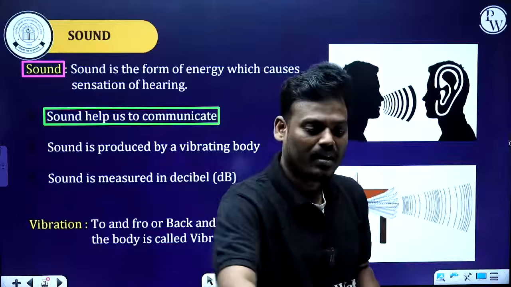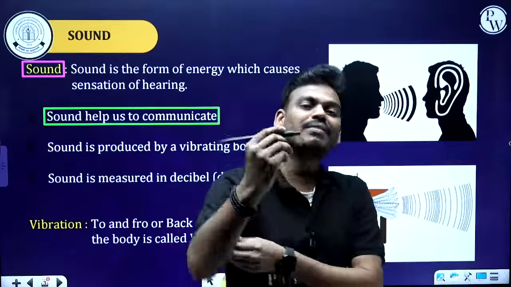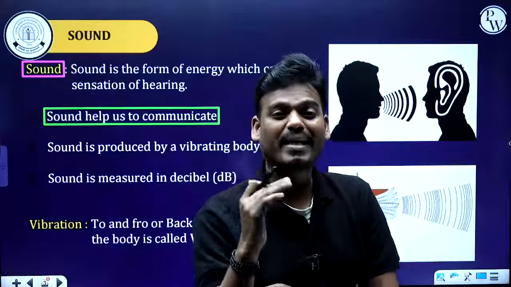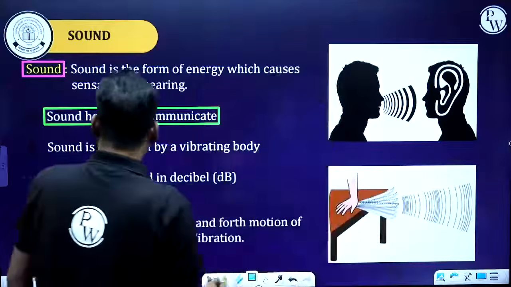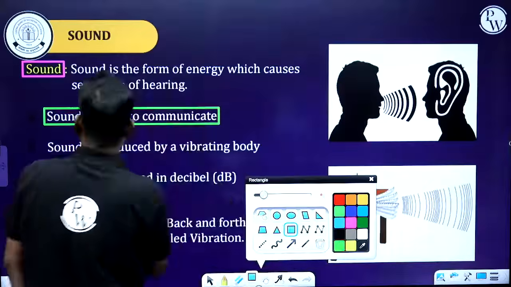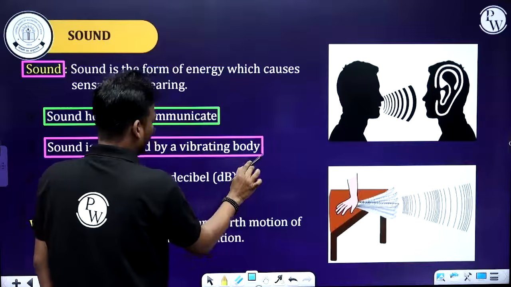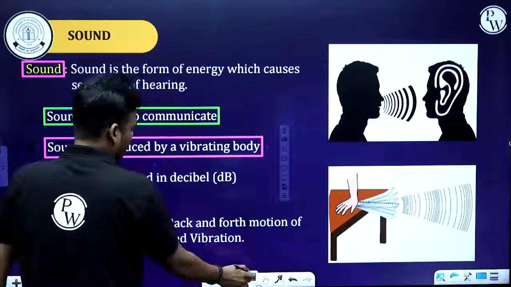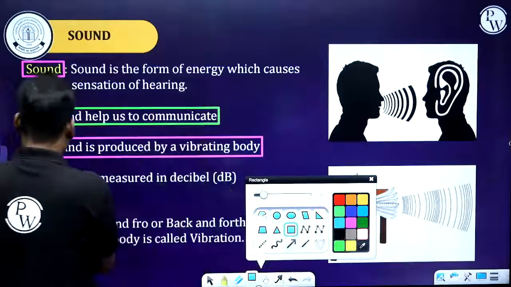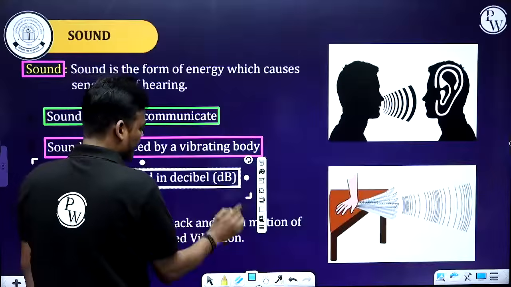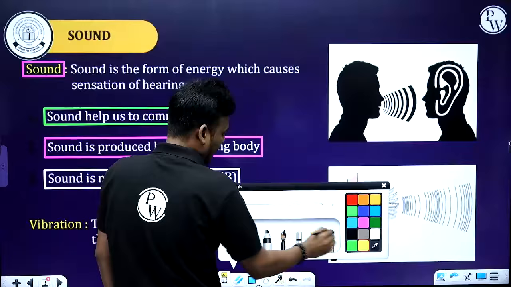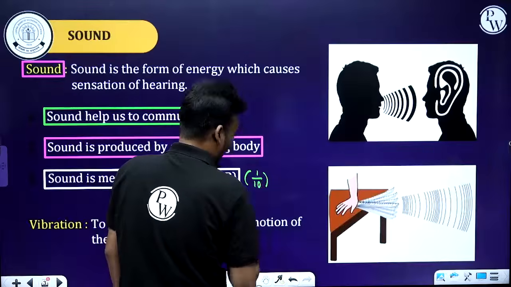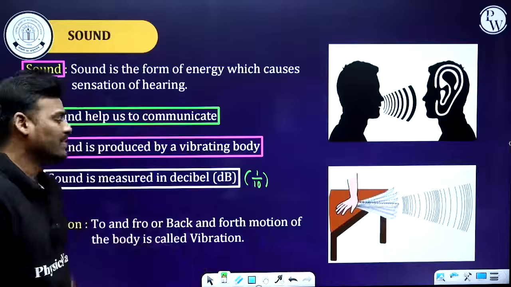Got it? Then how do you measure the level of a sound? That is the decibel. Decibel means 1 divided by 10. So now, sound is produced by a vibrating body. Without vibration, sound cannot be produced. The last one: sound is measured in terms of the decibel, and decibel means 1 divided by 10th part.